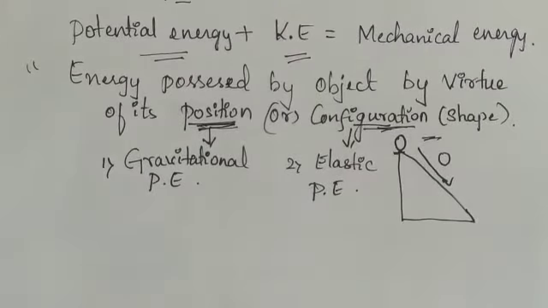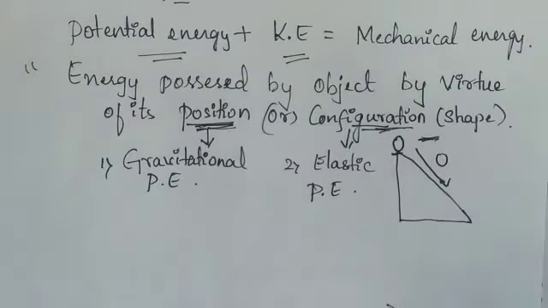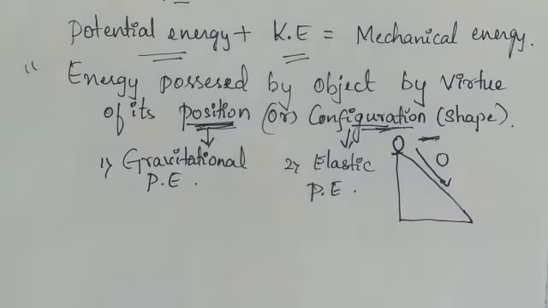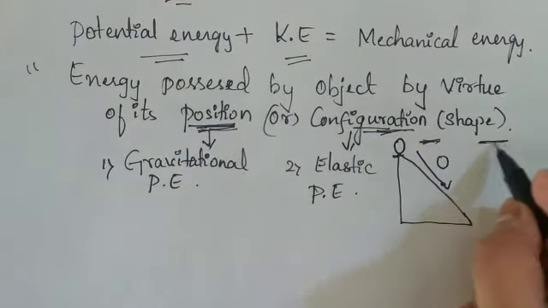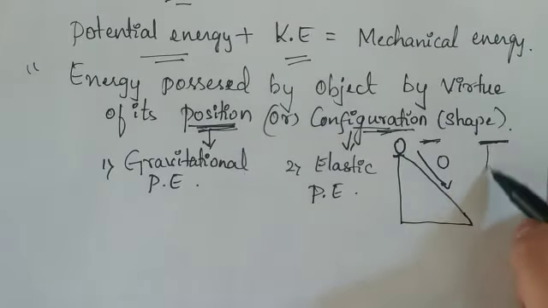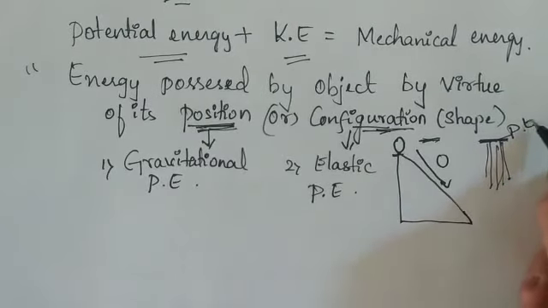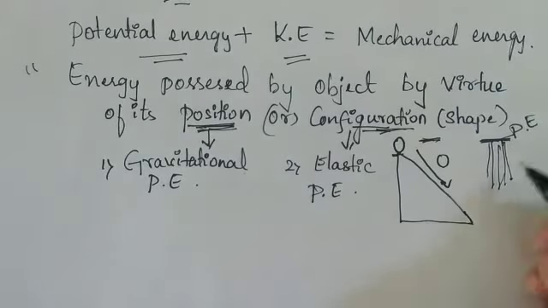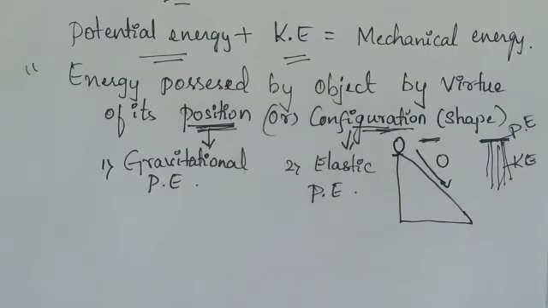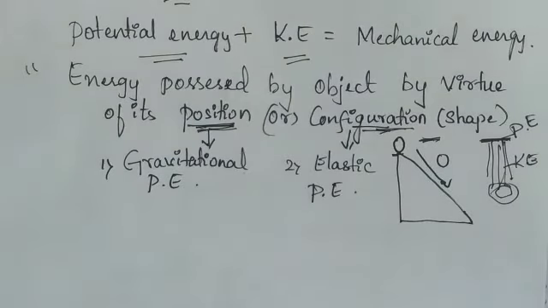Similar to this, I'll give another example for a certain height: a waterfall. You have seen a waterfall. At the peak of that waterfall, which is a certain height, energy is stored, and because of that the water falls down. That means the potential energy stored at the peak is converted into kinetic energy. If you keep turbines at the bottom of that waterfall, the turbines will run, so that it will convert into electrical energy, isn't it?